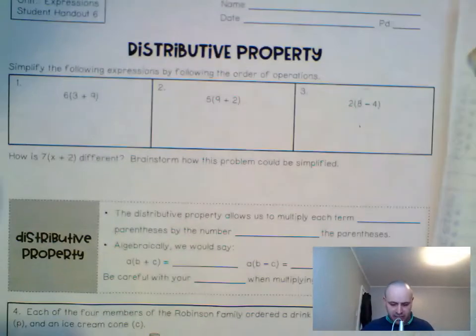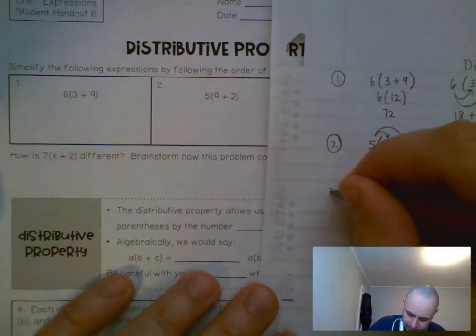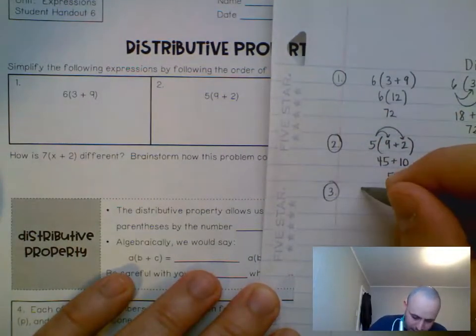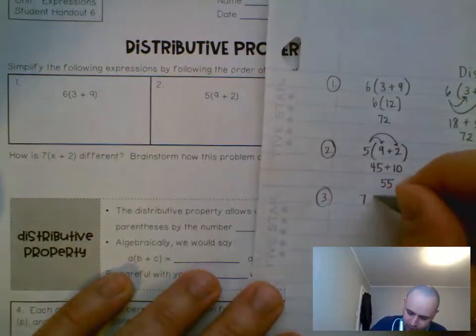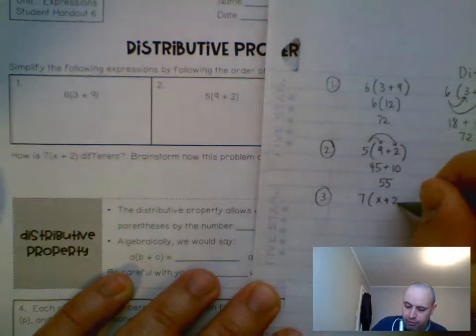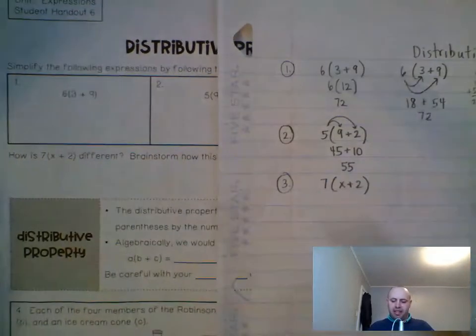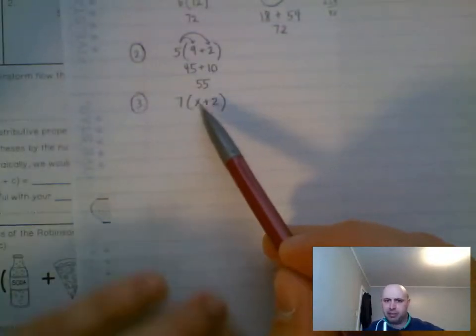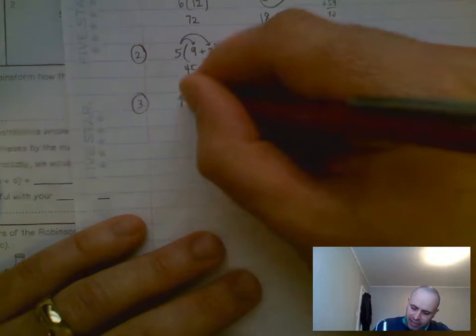So let's move down to this area. We'll call this number 3. And then on your paper, I'm getting this from here. Okay, so if you have like 7x plus 2, this is why we use the distributive property. Because in this case, we can't really add an x plus 2 if we were going to do the order of operations. So we got to look at it like this.